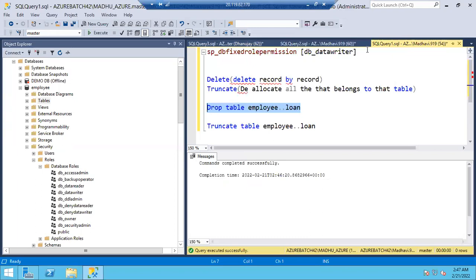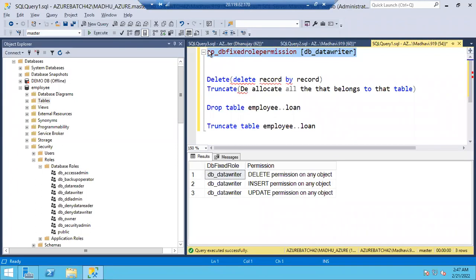If you see the data writer role, what it can do, guys, if you're a member of data writer, you can execute these three permissions: delete, insert, and update. If you're a member of data writer, you can do all this. If anyone is asking, okay, data writer, by default, you can give data reader also.